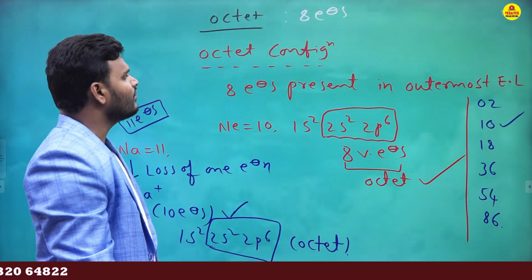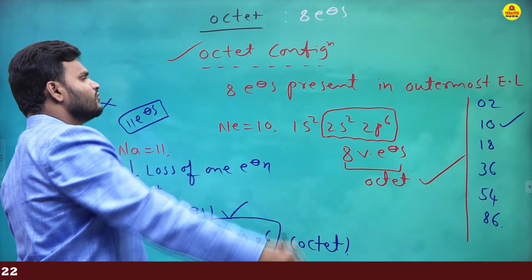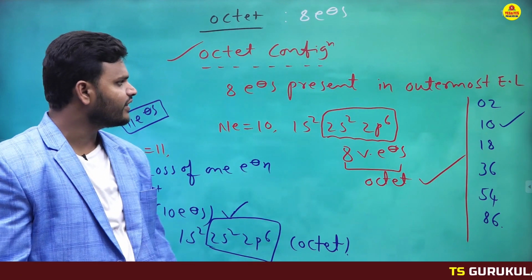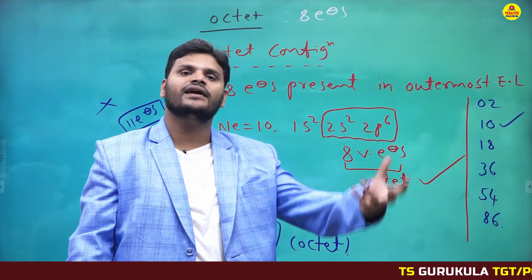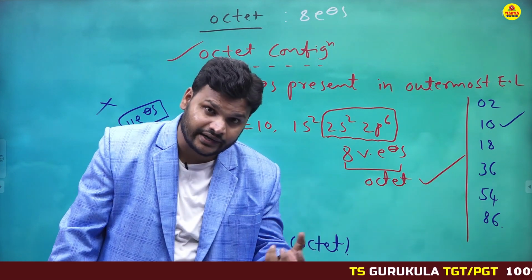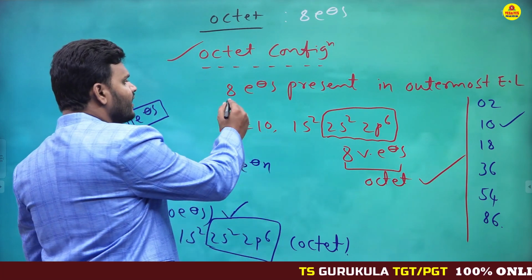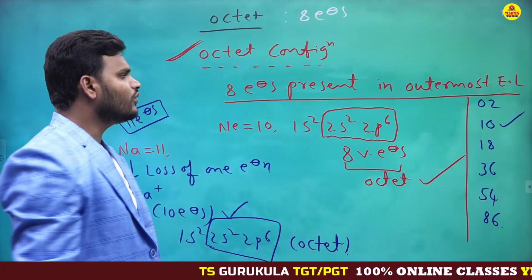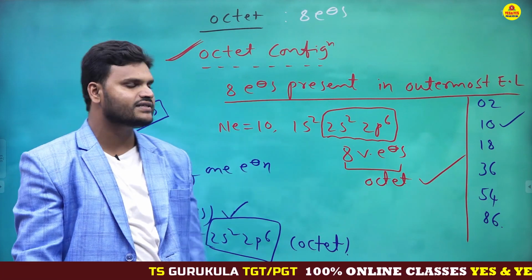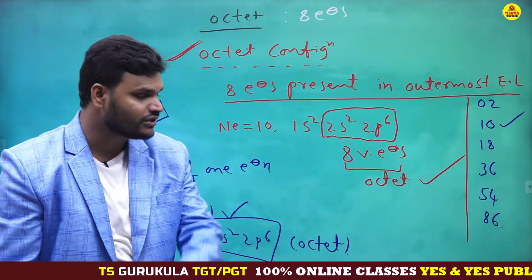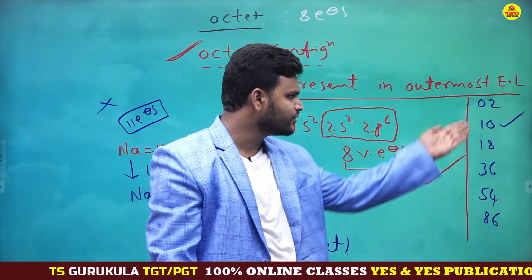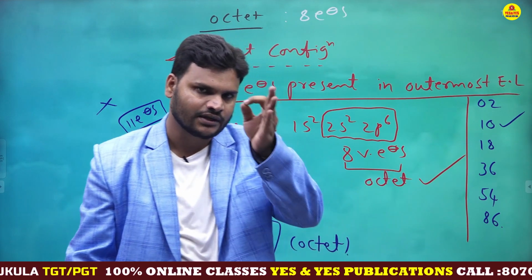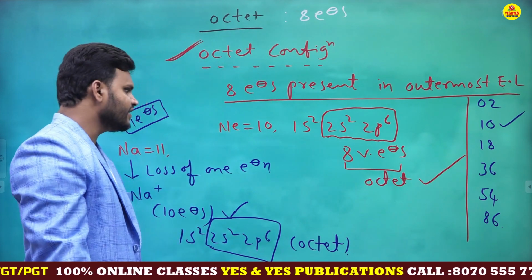Next, octet configuration. This is very important. What is an octet? Octet means 8 electrons. What is octet configuration? If the valency shell contains 8 electrons, that means 8 electrons are present in the outermost energy level. In our chemistry, only these numbers are stable numbers: 2, 10, 18, 36, 54, 86. The remaining numbers are unstable. Just look at the board.